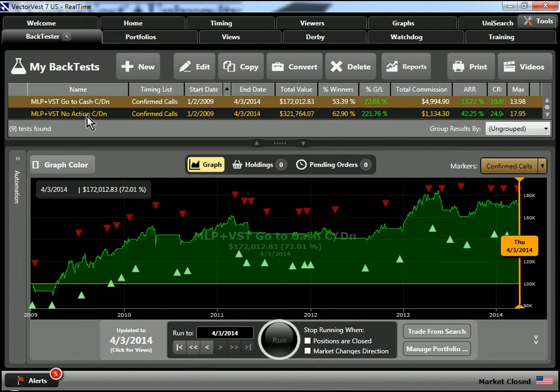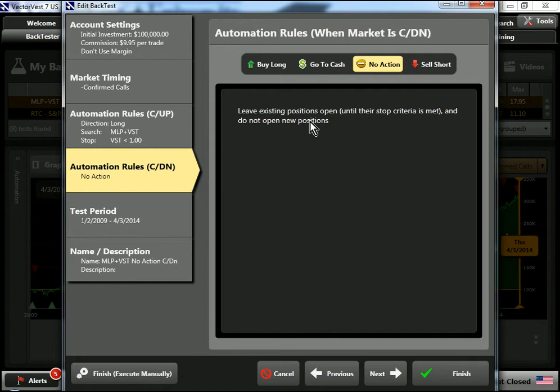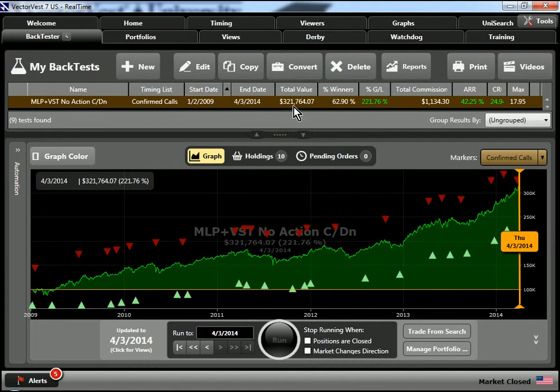I then went ahead and ran the same search, and simply during confirmed downs we took no action. And by doing that, what we allowed to happen was that our open positions were left alone until their stop criteria was met. So again, as long as those fundamentals were in place, we were going to hold on to our position and collect our cash distributions. And in that particular run, you can see a significant difference in our performance.